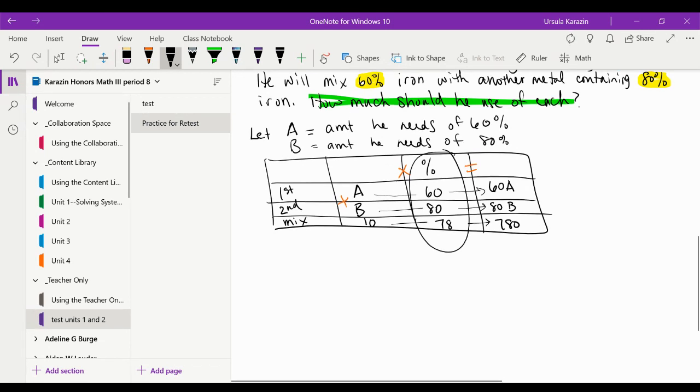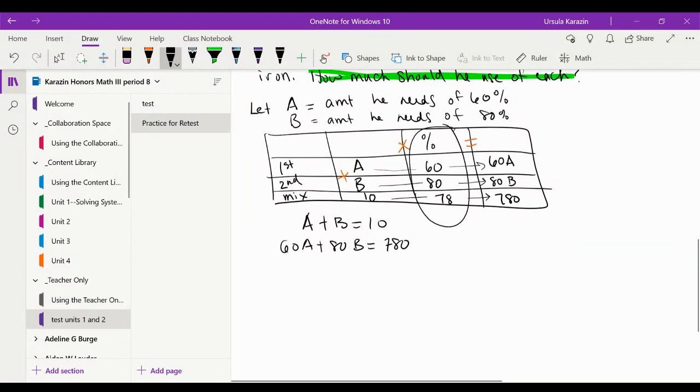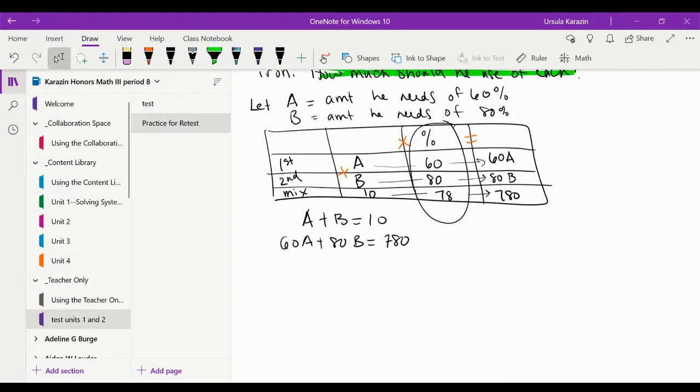Now I'm going to add going down so that I can get my two equations. So the first column gives me A plus B equals 10. The second column gives me 60A plus 80B equals 780. And I can use these then to solve. It doesn't matter which way you want to do it. I kind of think it's easier to just use substitution.